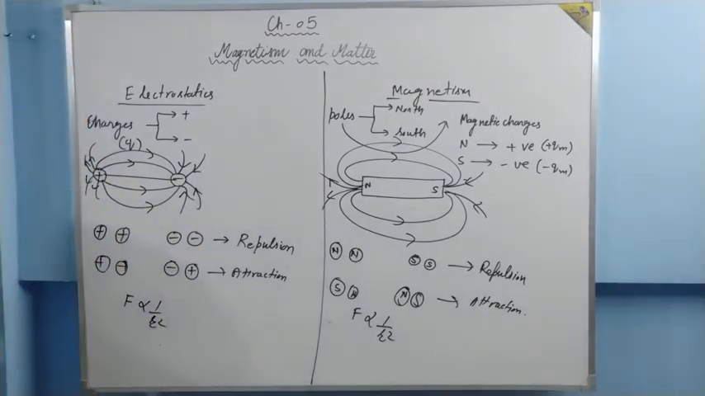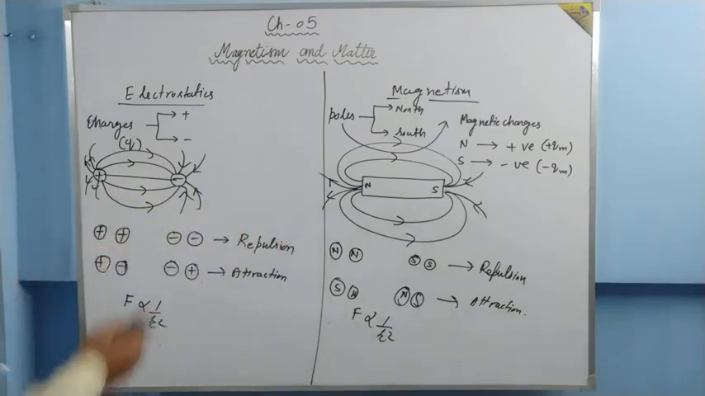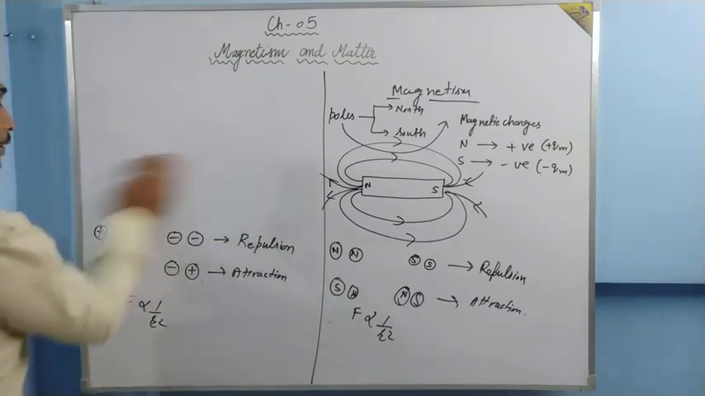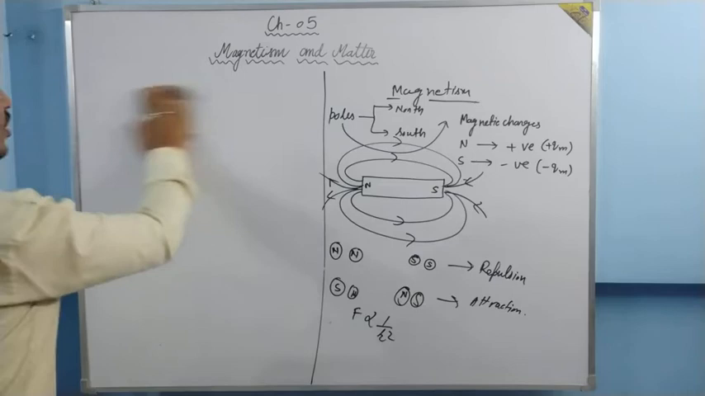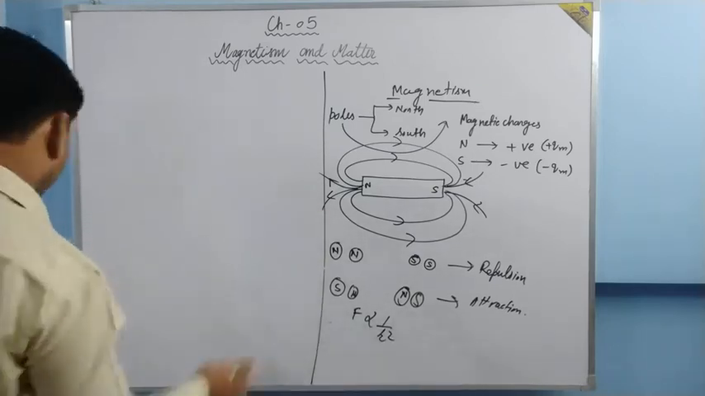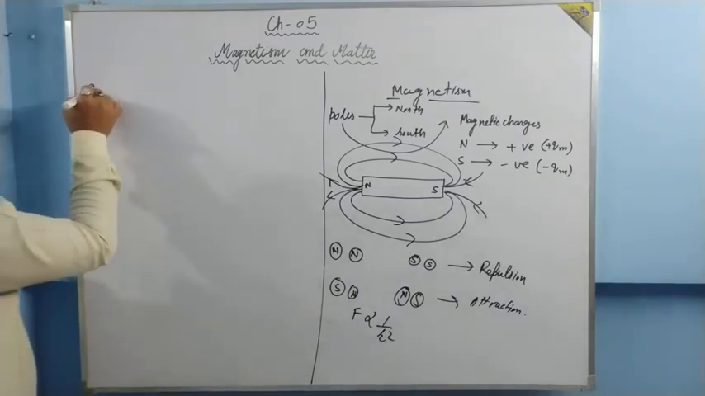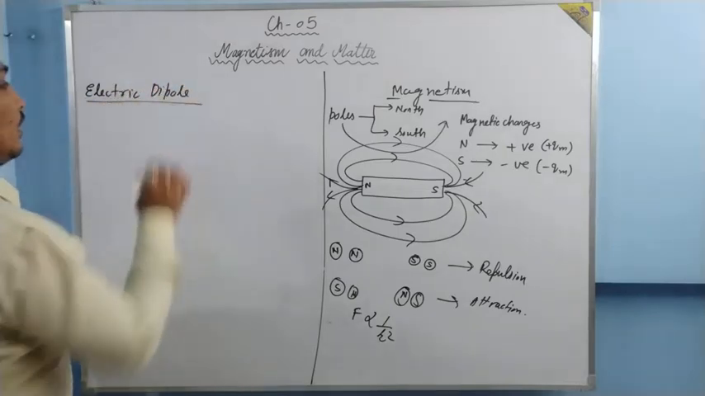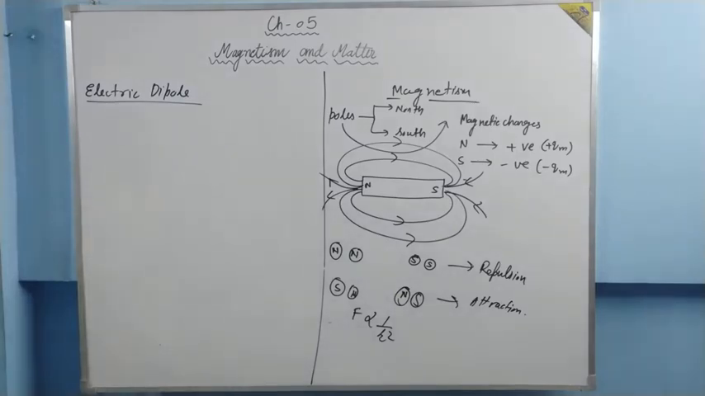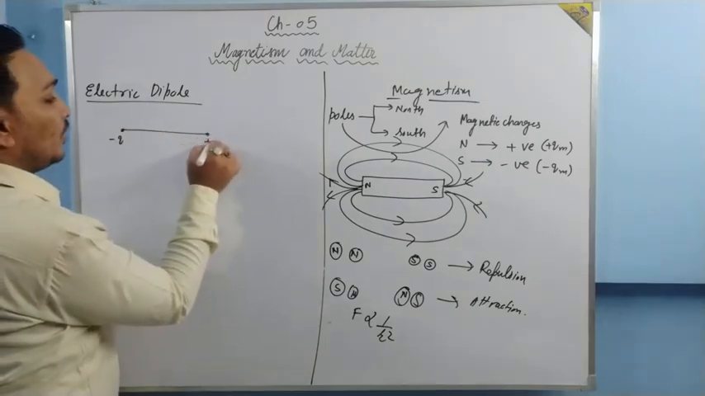So what we did, we took this resemblance a step further. Now we study magnetism with the help of electrostatics. We just change the variables, and from the study of electrostatics we can directly apply it to magnetism. How? We have studied one thing which is called electric dipole. What is an electric dipole? An electric dipole is an arrangement of two equal and opposite charges which are separated by a small distance. One is minus q, another is plus q.